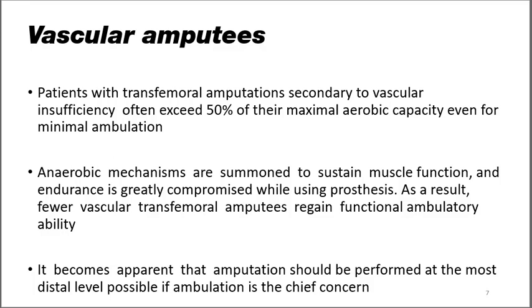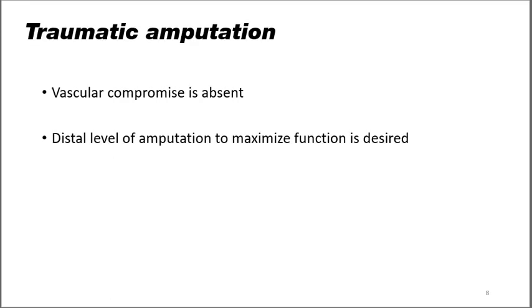As a result, in vascular amputees, the muscles lose endurance and cannot sustain ambulatory capabilities. In patients with traumatic amputation where vascular compromise is absent, a distal level of amputation is desired for maximal function.